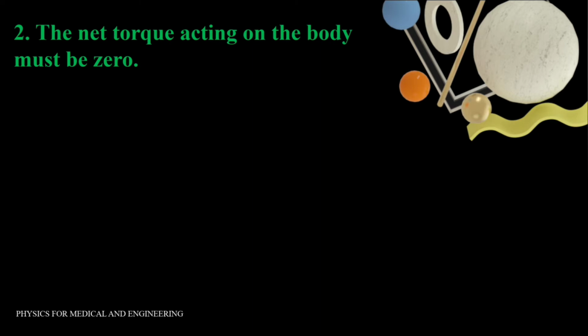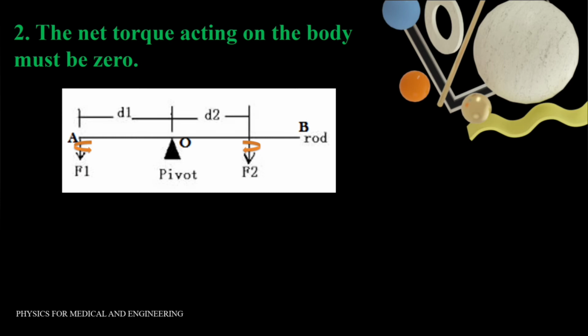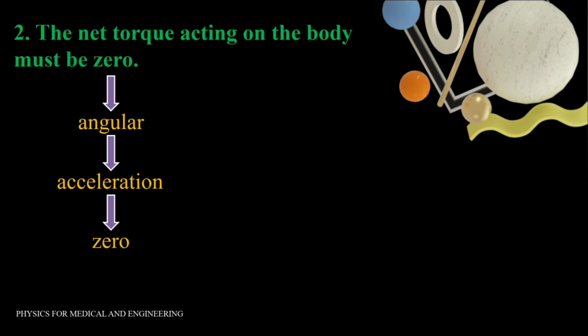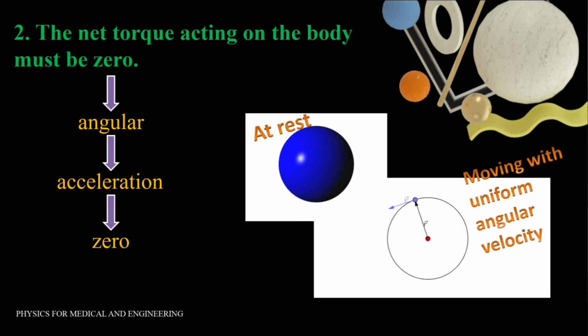The next condition says that the net torque acting on the body must be 0. In this figure, both forces act in the same direction. Hence, one force produces clockwise torque and the other force produces anti-clockwise torque, and therefore the net torque is 0. This condition ensures that the angular acceleration is 0. That is, either the body is at rest or it is moving with uniform angular velocity. Under this condition, the body is said to be in rotational equilibrium.